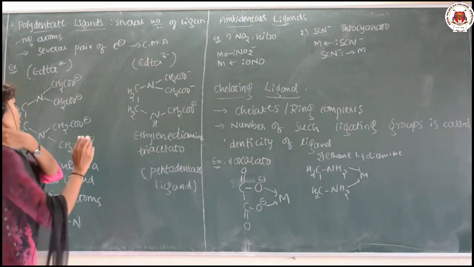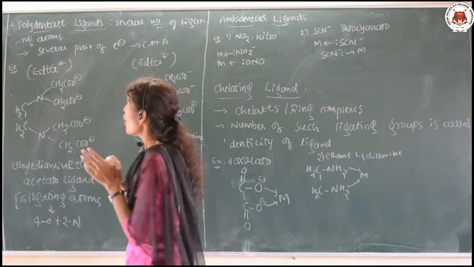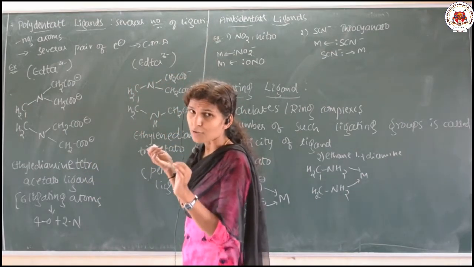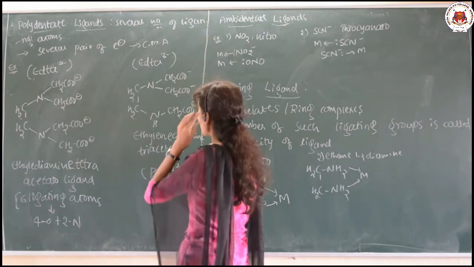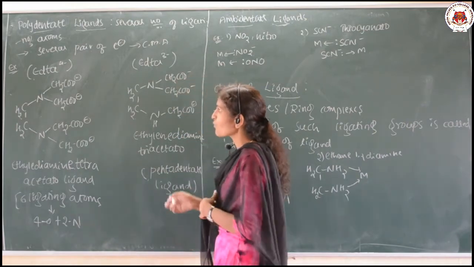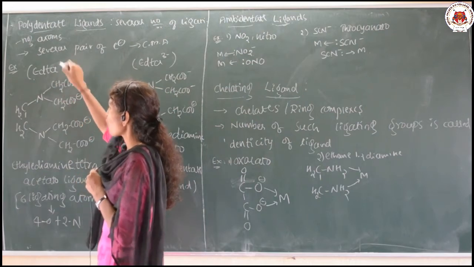Okay. So we can say that polydentate ligands are the ligands which can donate several lone pairs of electrons towards a central metal atom, having several ligating atoms. And an example for the polydentate ligands is, see here, EDTA 4 minus.